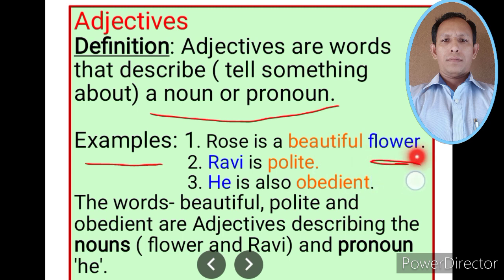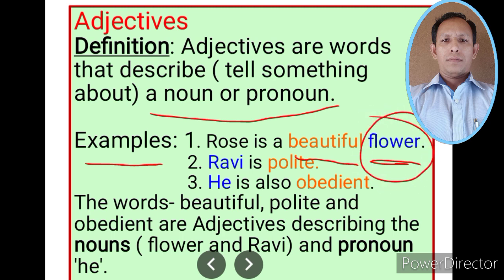As per the definition of adjectives, we know an adjective is a word which tells something about a noun. So, here the word beautiful is an adjective which is describing the noun flower.